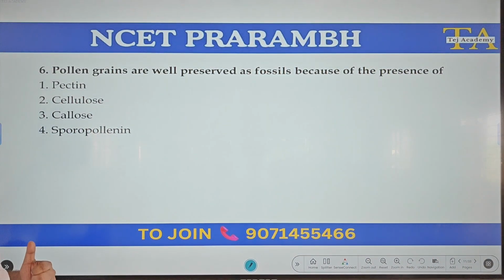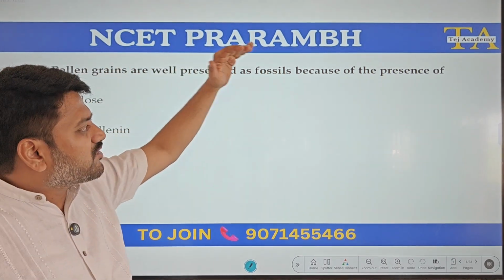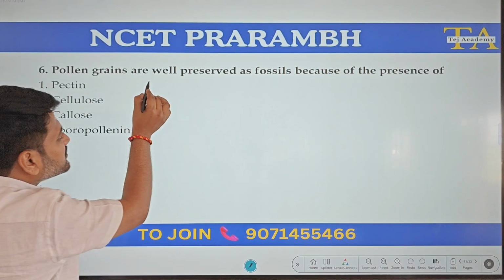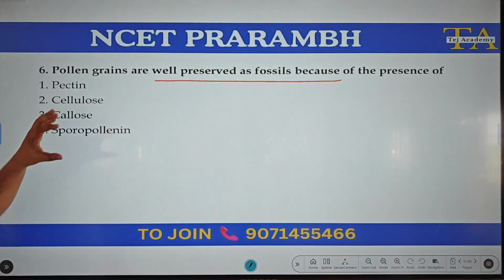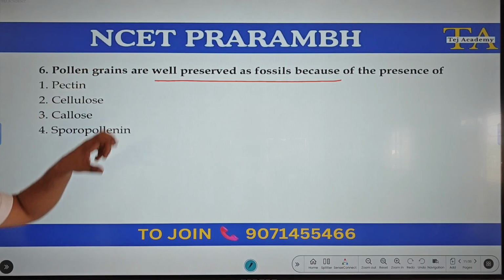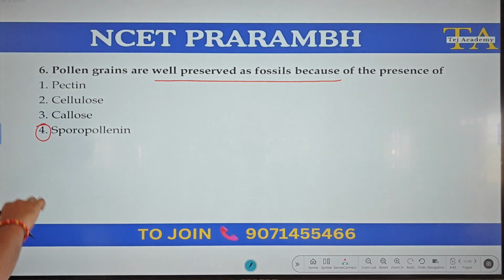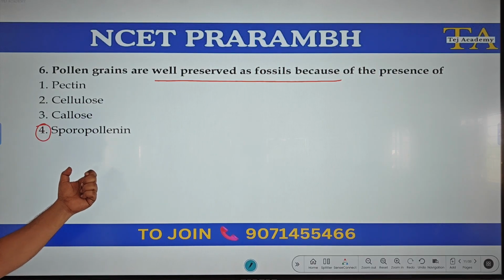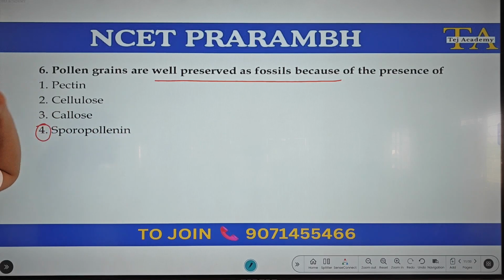Let us look into this question. Pollen grains are well preserved as fossils because of the presence of. We know pollen grain has an outer wall called exine made up of sporopollenin, which is very tough material, highly resistant material, difficult to digest. No known material can digest this sporopollenin as of now.